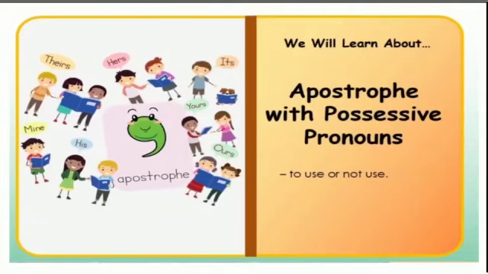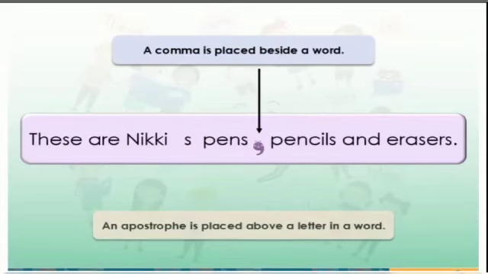Now let us learn about the apostrophe with the possessive pronouns. The apostrophe is a small punctuation mark that looks just like the comma. A comma is placed before a word, whereas an apostrophe is placed above a letter in a word.